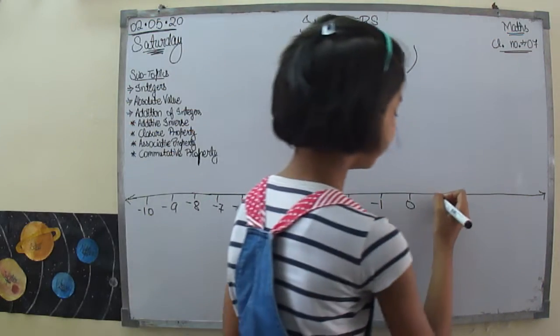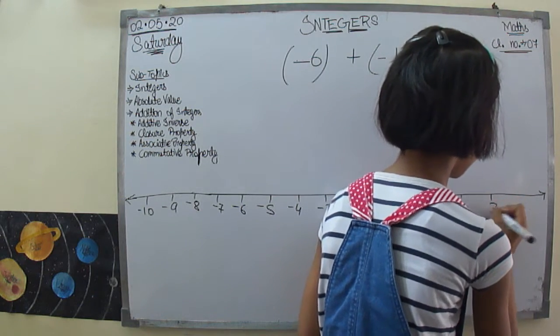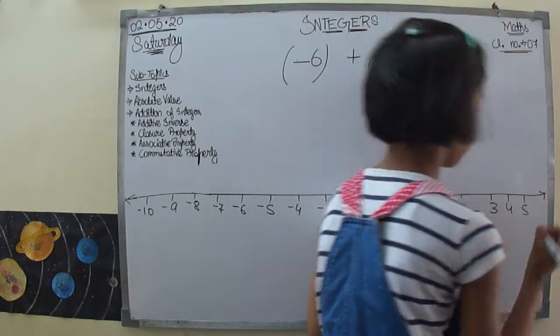And over here also the positive numbers 1, 2, 3, 4, 5.